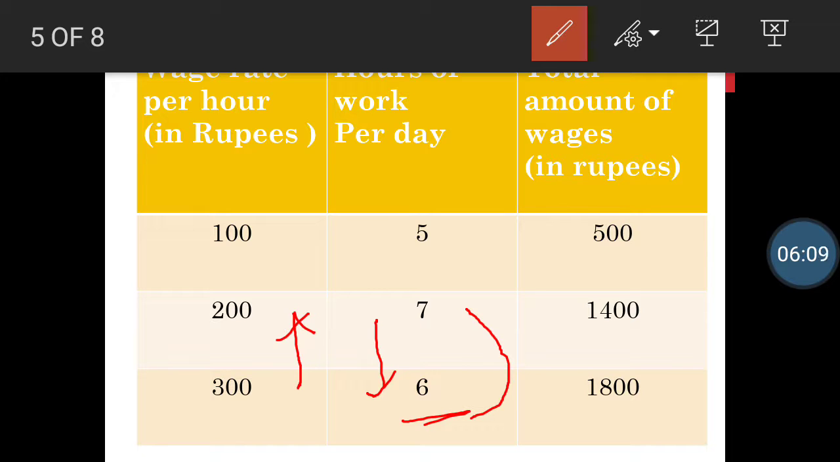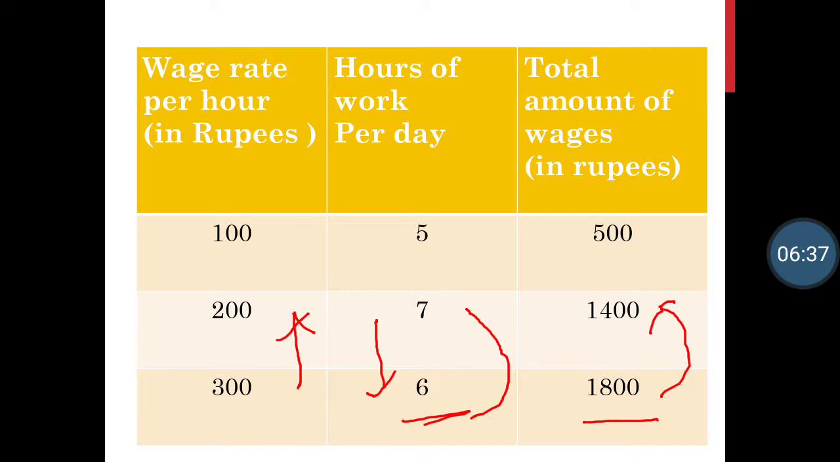And here, even if hours of work has decreased, labor is getting 1800 rupees, which is still more than when he was working for 7 hours. So what happens as per the labor's mentality, a person is now working for fewer hours because that person knows that even if he works fewer hours, he will get more salary. So here your supply law goes wrong. You can see, higher the wage rate, lower are the hours of work labor is giving.